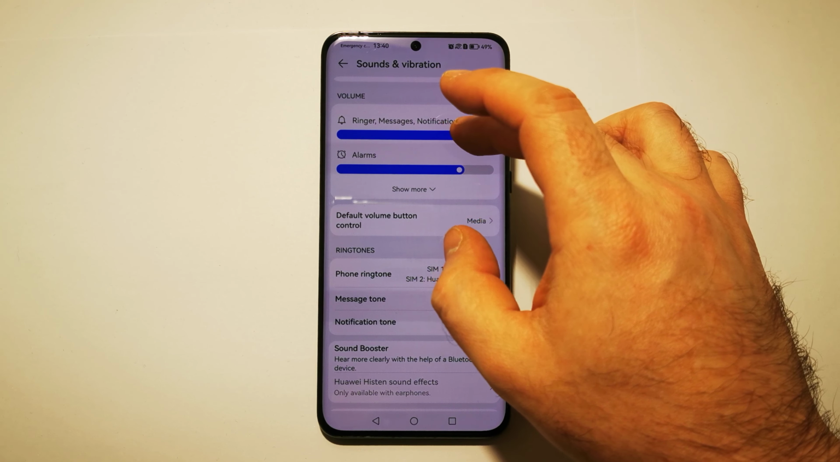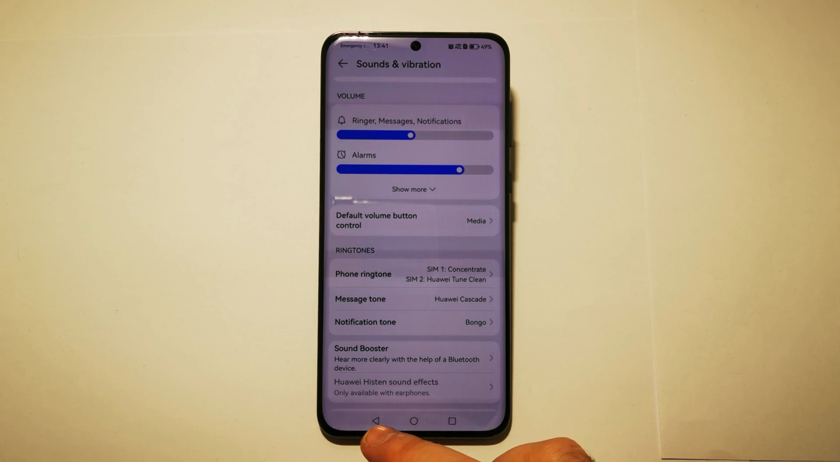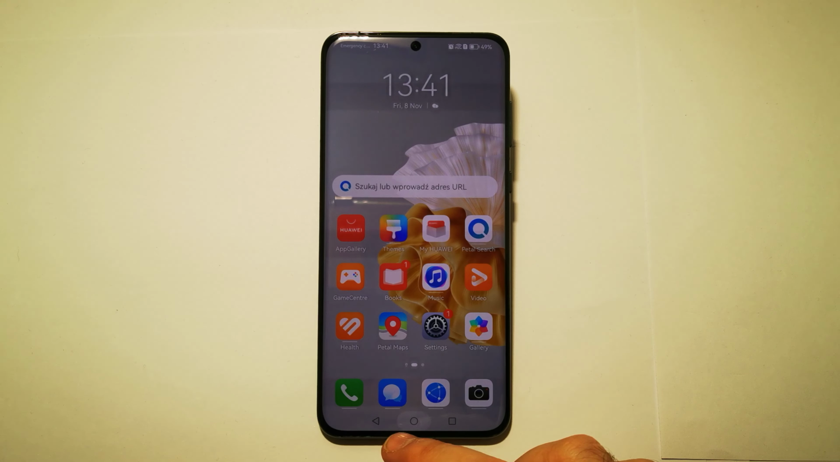Also, we can change the volume of our ringtone. Very easy to do, and that's simply it.